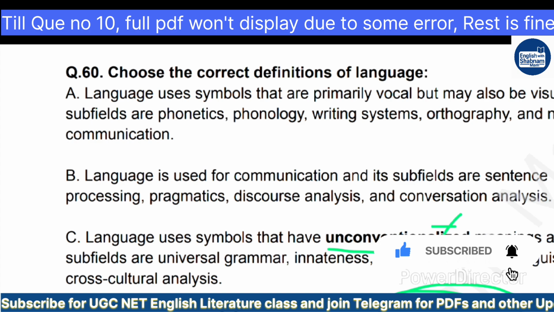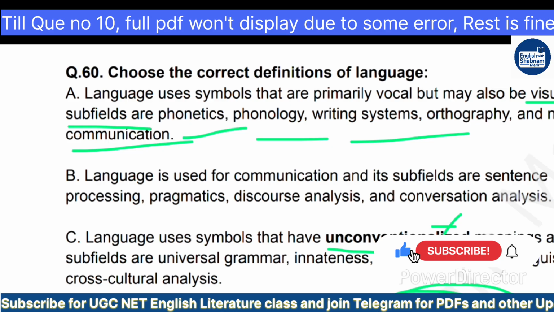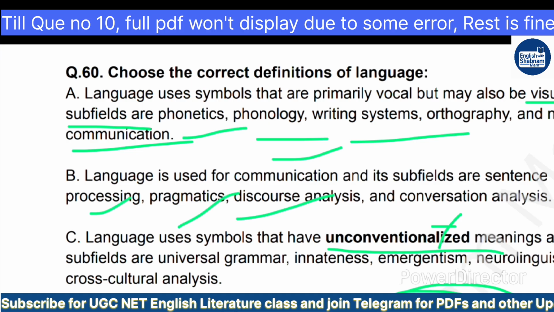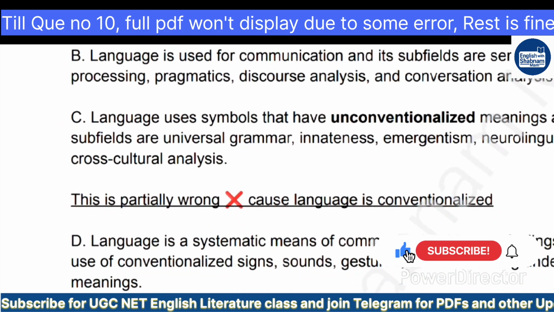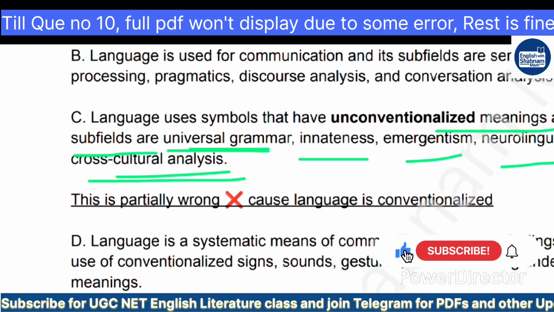Option A is saying language uses symbols that are primarily vocal but may also be visual, and its subfields are phonetics, phonology and writing systems, orthography and non-verbal communication. B is saying language is used for communication, and its subfields are sentence processing, pragmatics, discourse analysis and conversation analysis. Option C is saying language uses symbols that have unconventionalized meaning, and its subfields are universal grammar, innateness, emergentism, neurolinguistics and cross-cultural analysis.